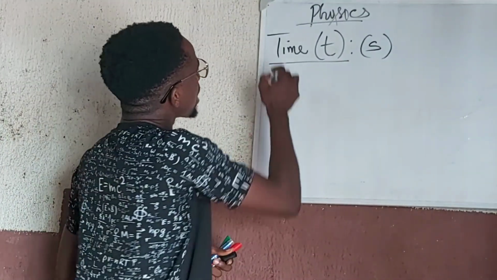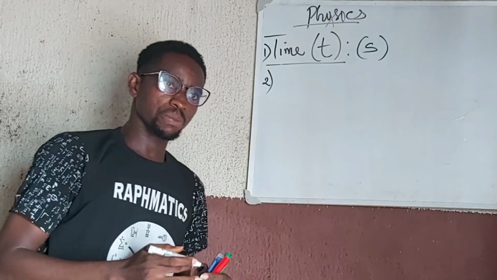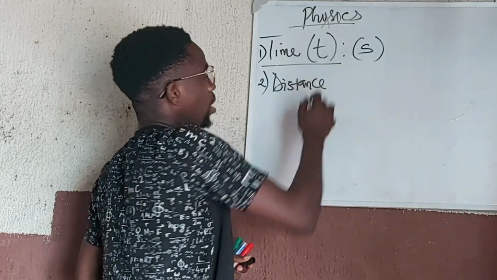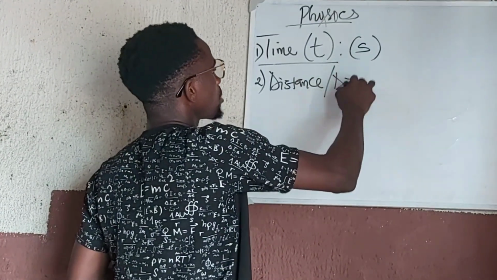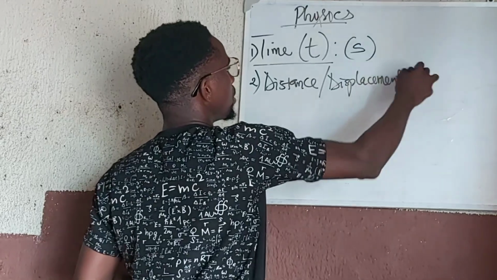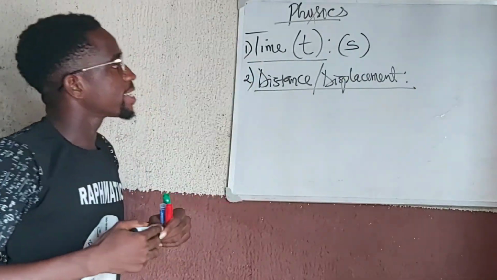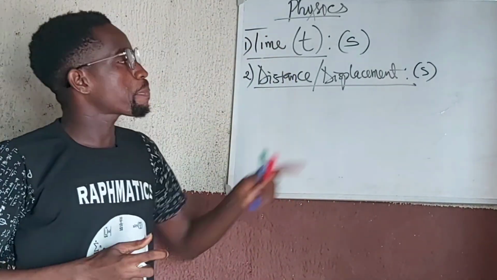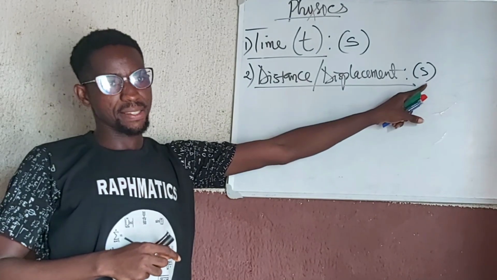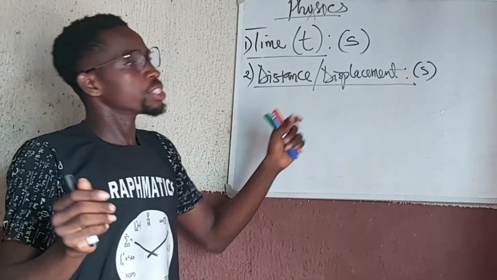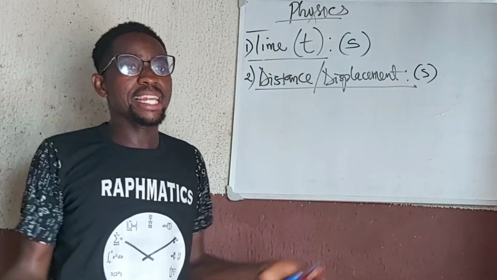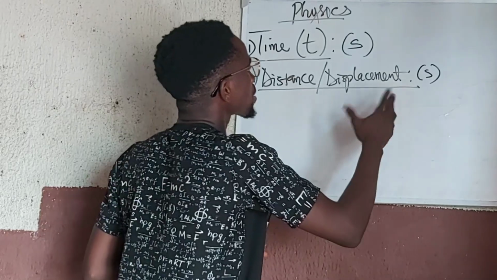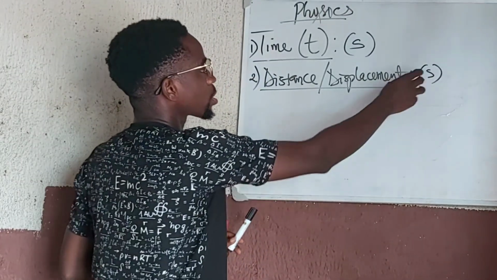Then the next concept that we will have to discuss will be distance and displacement. Here we use small letter s to represent distance or displacement. It's just convention. You can use any letter you like, but here we are just using a small letter s. This is almost a dummy variable.